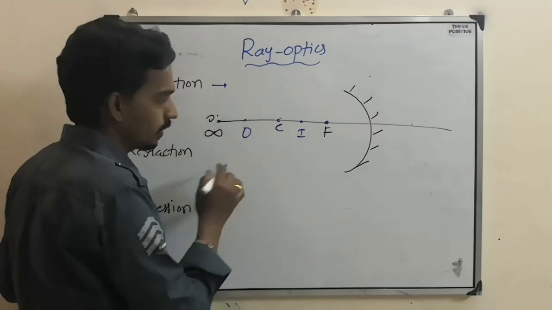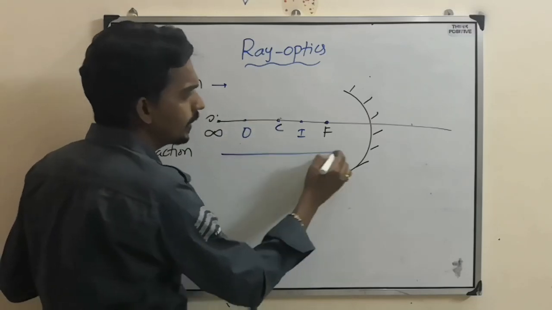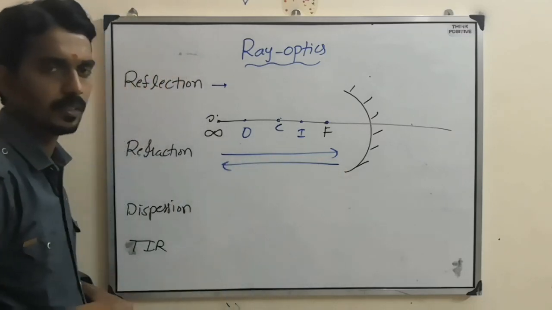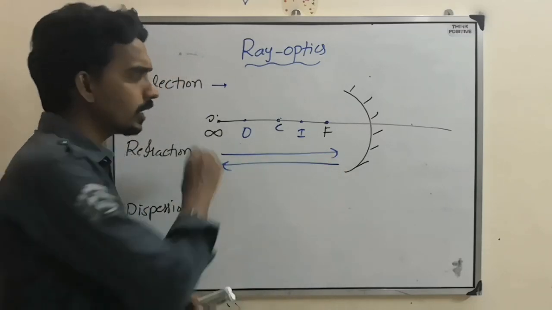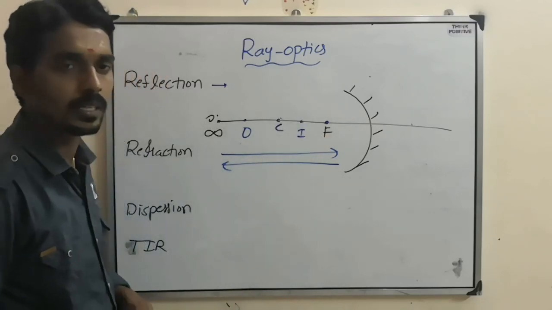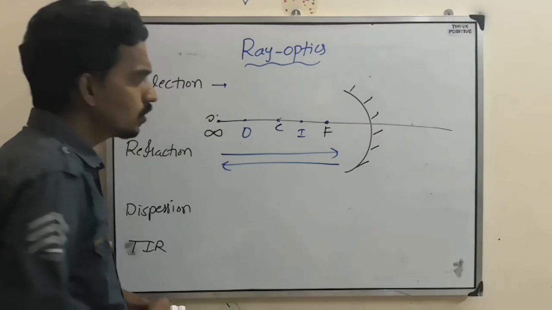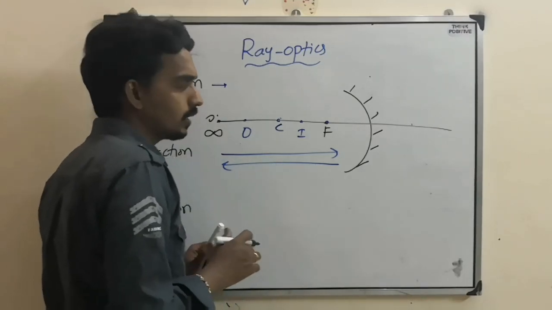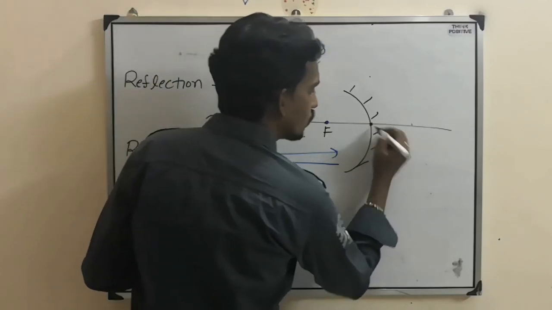So as the object moves from infinity to focus, the image moves from focus to infinity. In all these cases, wherever you place the object, the image is in front of the mirror, that's why it is called a real image.